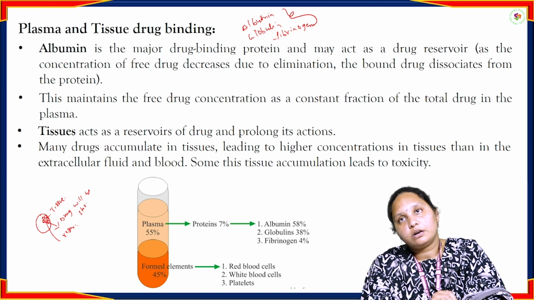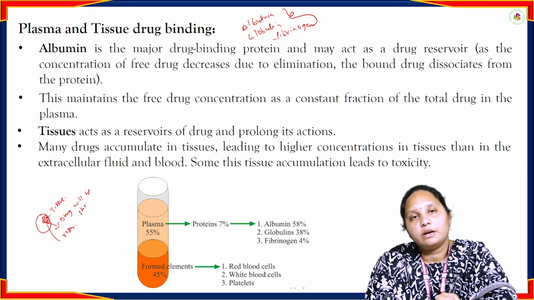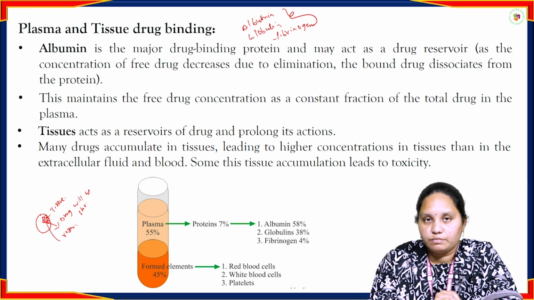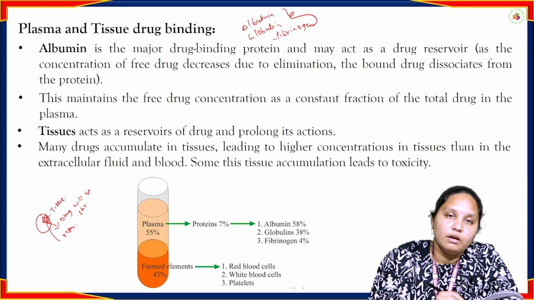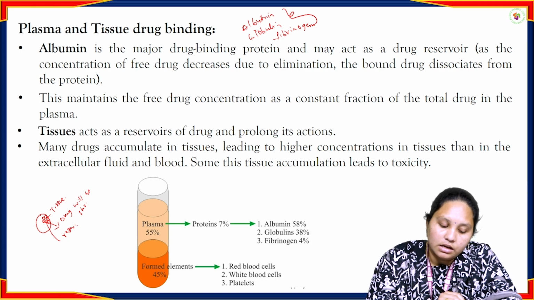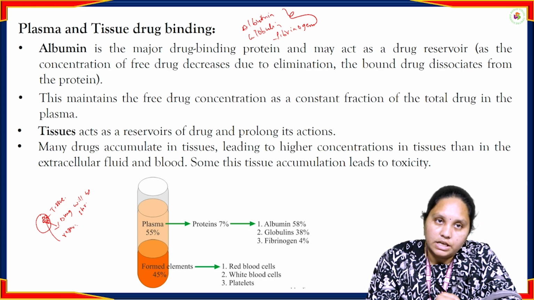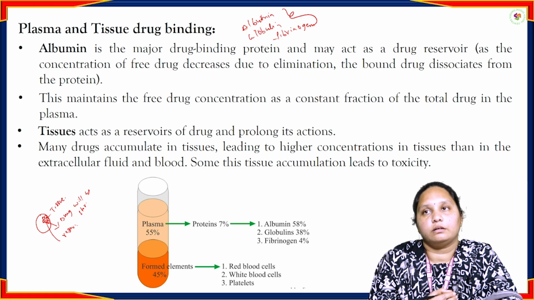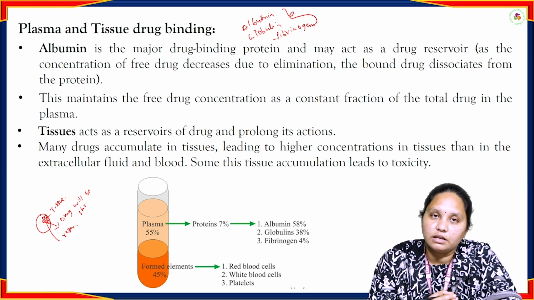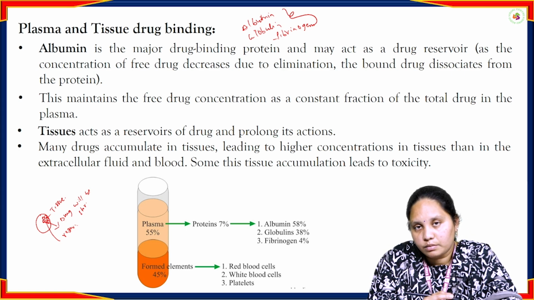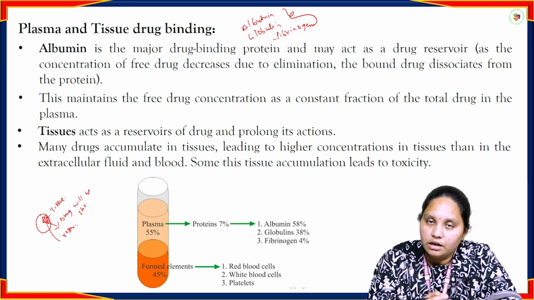Sometimes it shows advantages and sometimes it shows disadvantages. For slow release of the drug, the tissue reservoirs act as a sustained release. Whenever responses are generated inside the body, at that time the drug will be released.